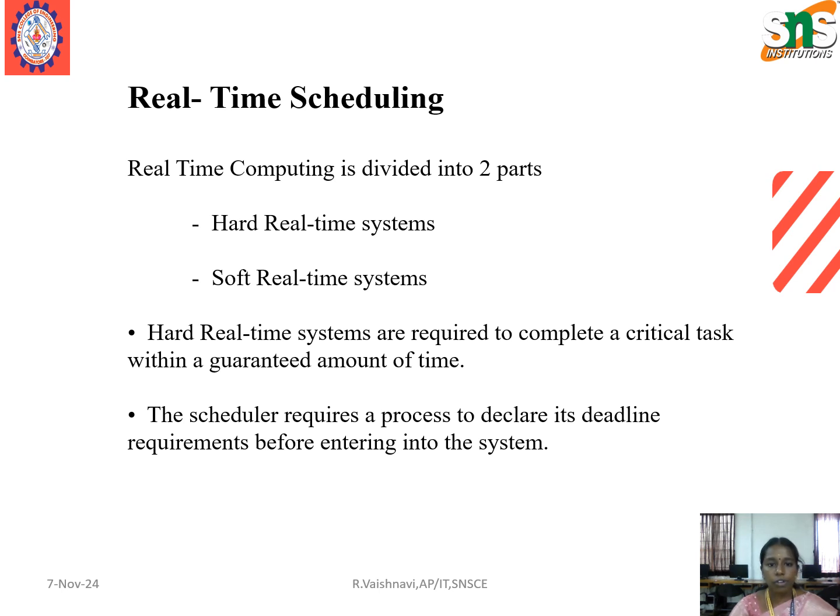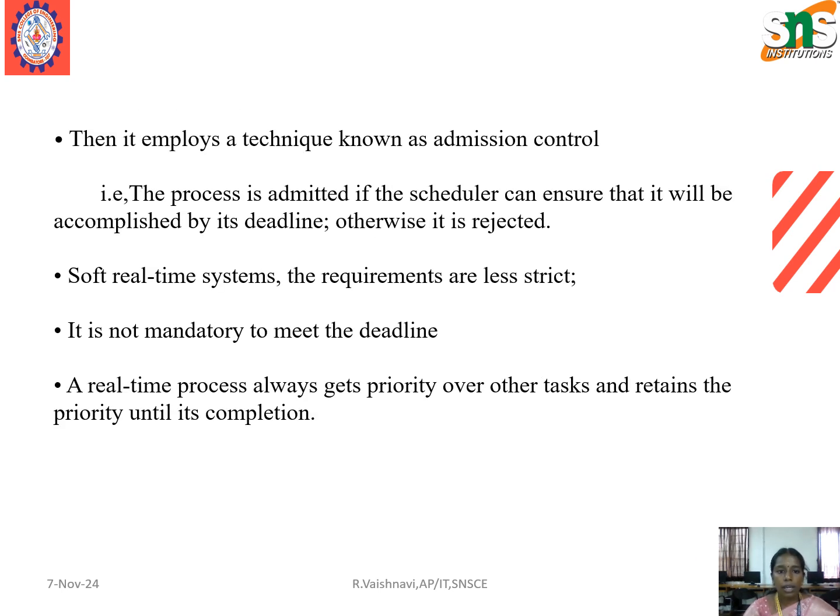Next one, real-time scheduling. Real-time computing is divided into two parts, that is hard real-time systems and soft real-time systems. First one, hard real-time systems. The hard real-time systems are required to complete the critical task within a guaranteed amount of time, and the scheduler requires a process to declare its deadline requirements before entering into the system. And then it employs a technique known as admission control, that is the process is admitted if the scheduler can ensure that it will be accomplished by its deadline, otherwise it is rejected.